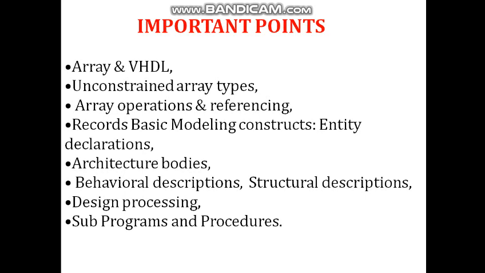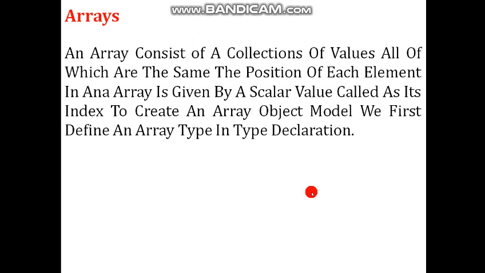Then we will start our first topic. As our first topic is arrays, we will go to arrays, types of arrays and other terms. Now what is an array? As you already know about arrays, arrays mean a collection of many terms. Simply you can say that a collection of many terms is called an array. If there is a single term, you can't call it an array. If there are n number of terms, then it is called an array.